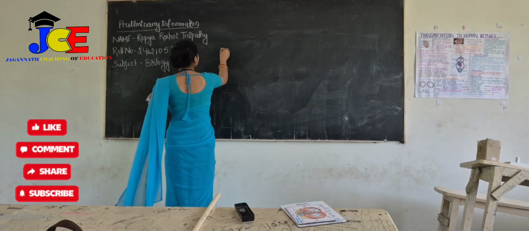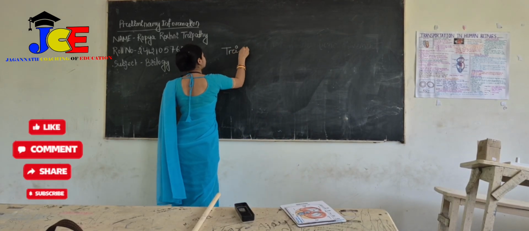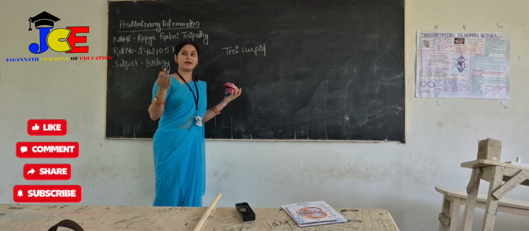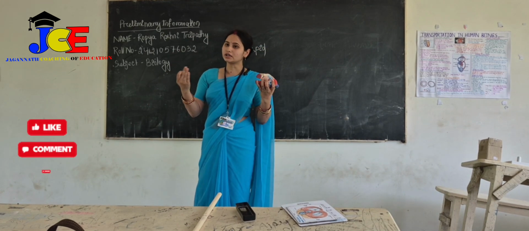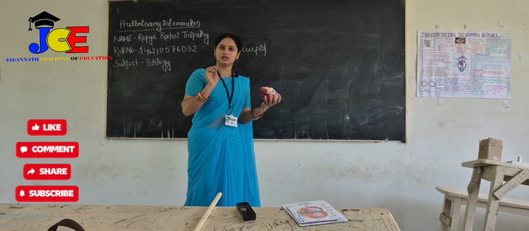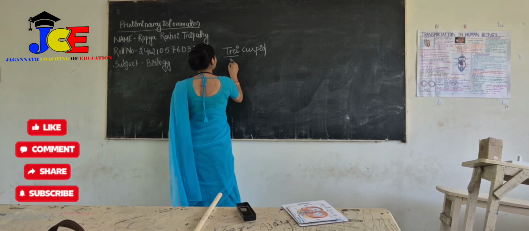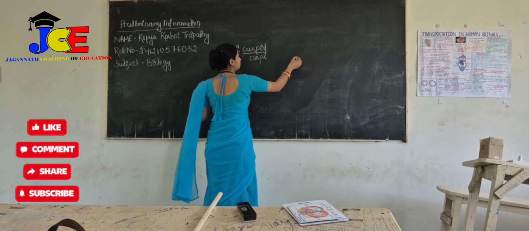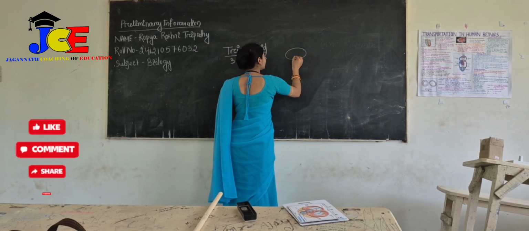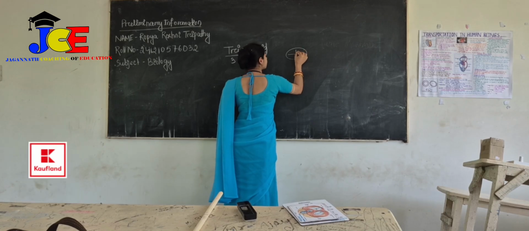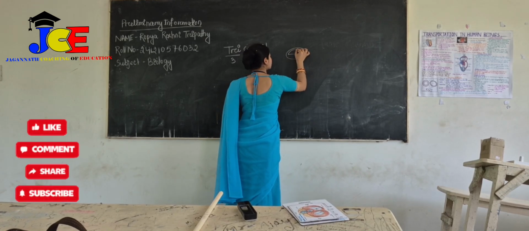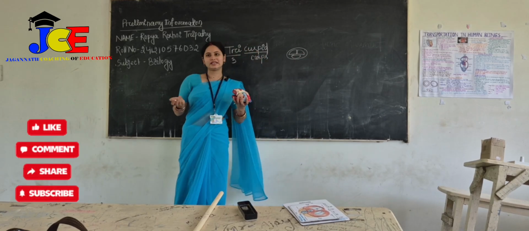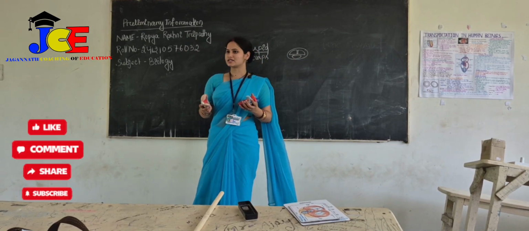Tricuspid. As we know, biology is a very beautiful subject, and the meaning is within the word itself. Here tri means 3 and cuspid refers to cusp. The valve looks like this, made up of 3 cusps. So it is known as the tricuspid valve.